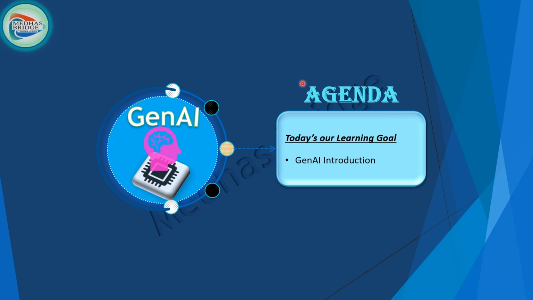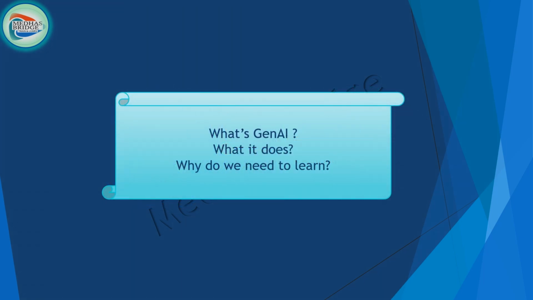Here is our today's learning agenda. Before getting into the topic, the first thing I have to ask myself is what GenAI means, what it does, and why you need to learn it. Before answering these questions, we all know that one of the popular buzzwords is AI.